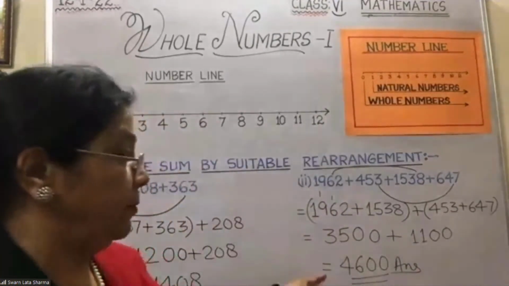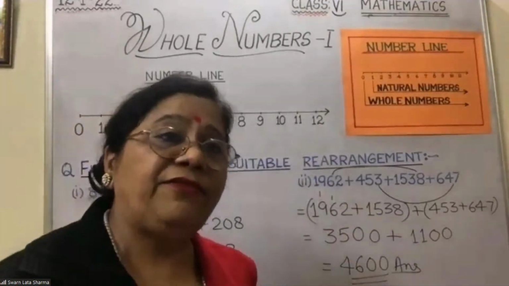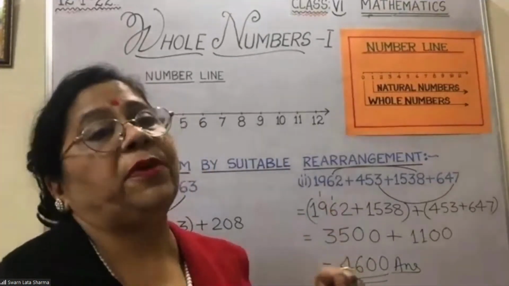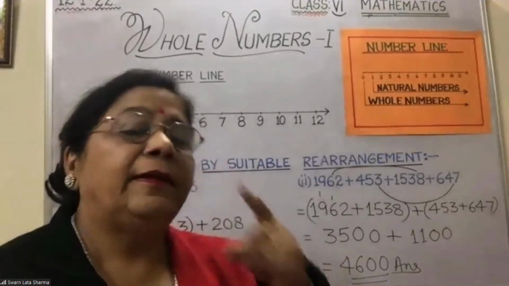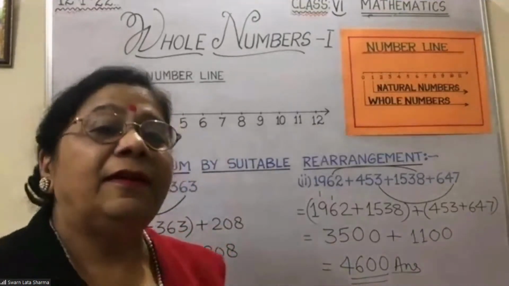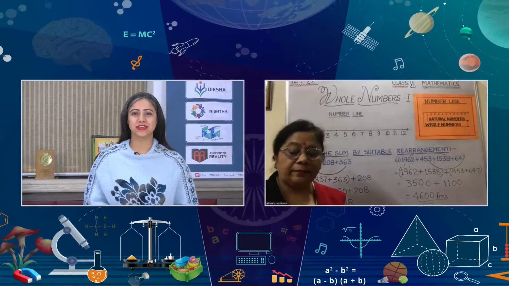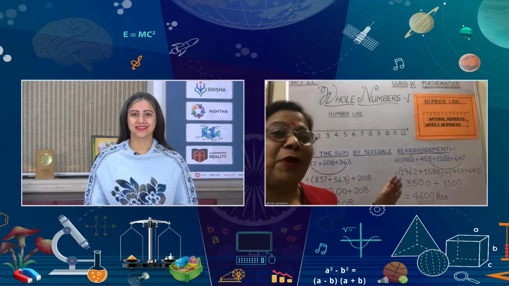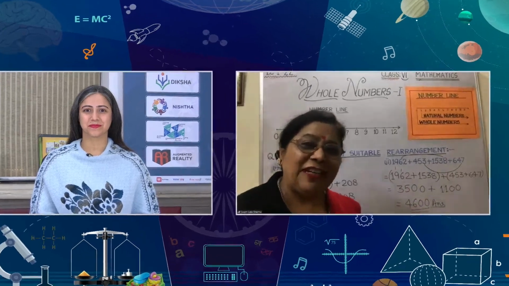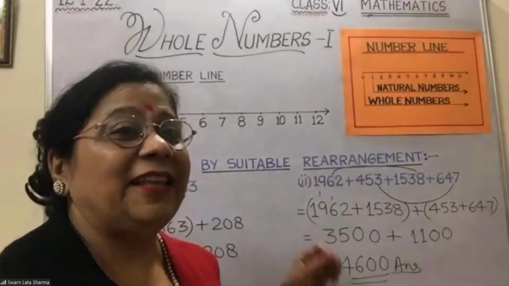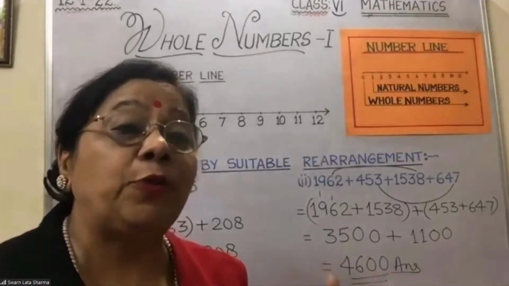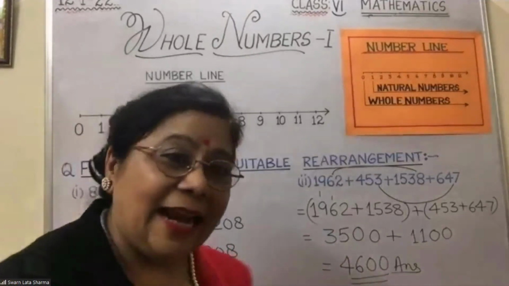In this way, the calculations become very easy when we use the commutative and associative property. Otherwise, after looking at the numbers, I think students will get scared. This is the beauty of the property of commutativity and associativity, that they make our calculations very easy. We can add large numbers very quickly.